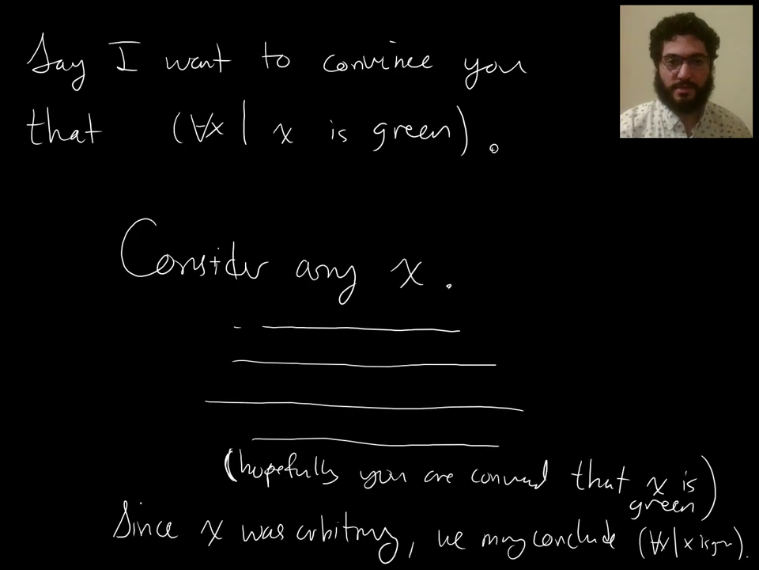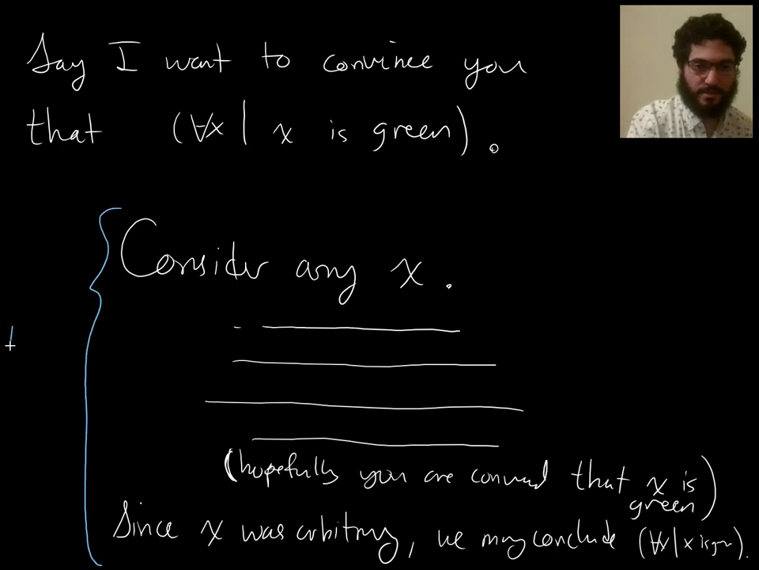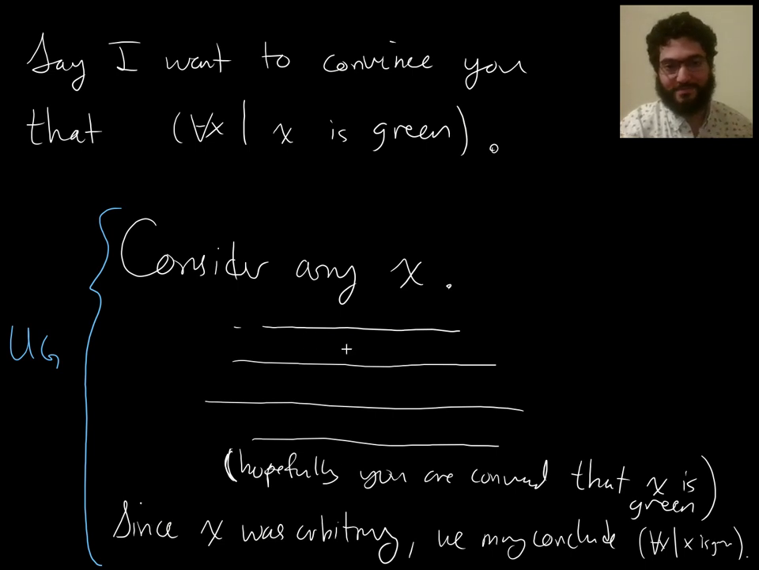It starts with this consider any x, and then there's a whole bunch of work you have to do to prove that that arbitrary x has whatever property is written between the bar and the parenthesis. So it'll usually be a much longer thing. And inside here, you might have lots of other rules going on, like proof by cases and proof by contradiction, all inside the larger universal generalization argument.